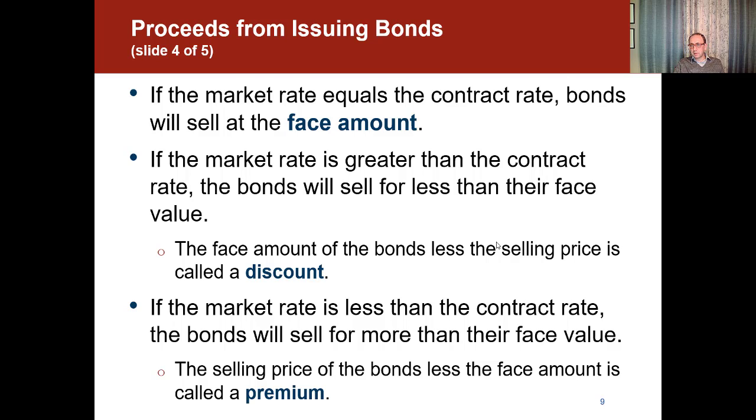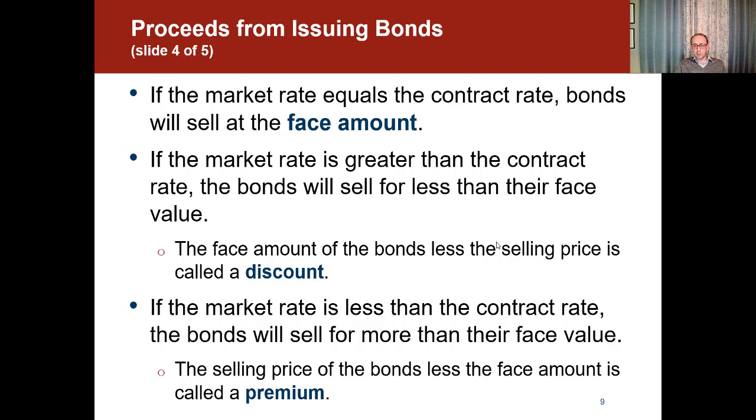So they're actually getting some benefit of this interest. So if the market rate equals the contract rate, bonds would sell at the face amount. That was the first scenario that we started with. If the market rate is greater than the contract rate, the bonds will sell for less than their face value, and in this case, we call it a discount. The face amount of the bond less the selling price is called a discount. If the market rate is less than the contract rate, then the bond will sell for more than their face value. The selling price of the bonds less the face amount, in this case, is called the premium.